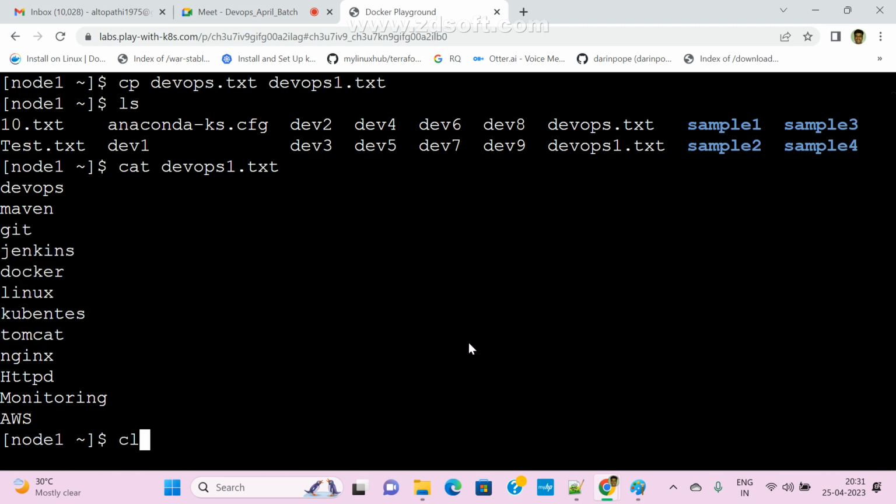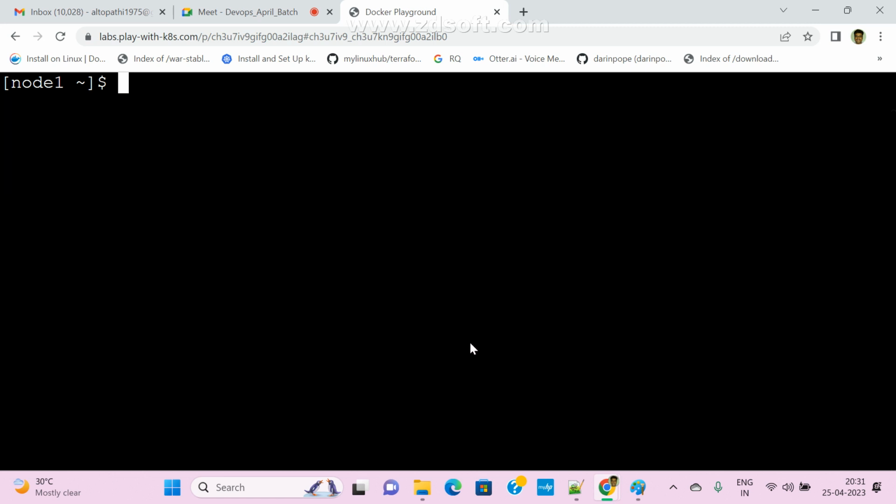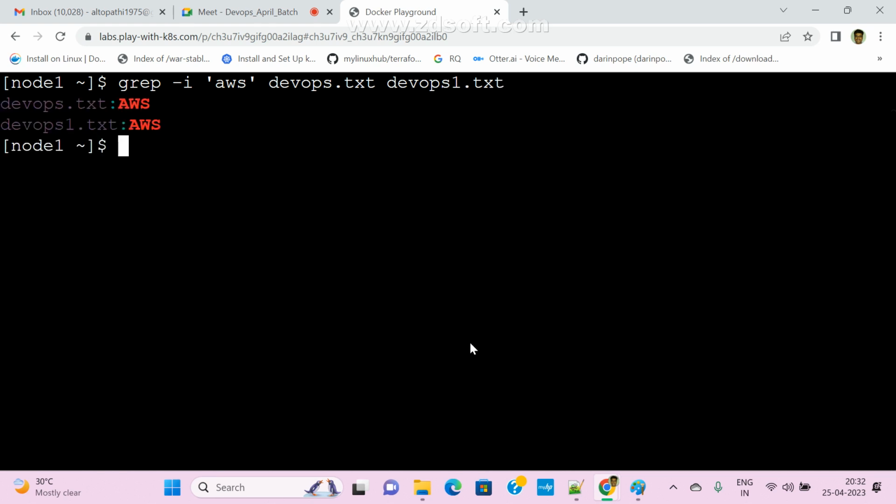Now we can search a string in multiple files also. How to search it? See here, grep -i AWS, and what are the file names? devapps.txt and devapps1.txt. Now clear guys? Yes, sir. Now see here, this is devapps.txt, where AWS is available. In devapps1.txt, AWS is also available.